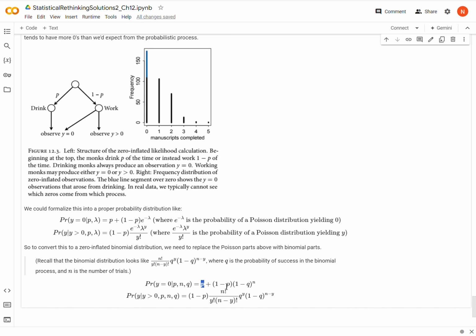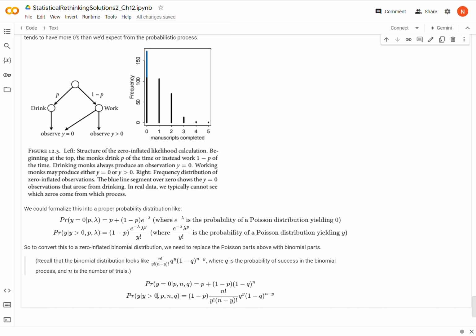What's the probability of producing 0 manuscripts here? It's the probability of failure n times, because the only way we can produce y equals 0 is for all n trials to be failures. So this would be our probability for y equals 0.